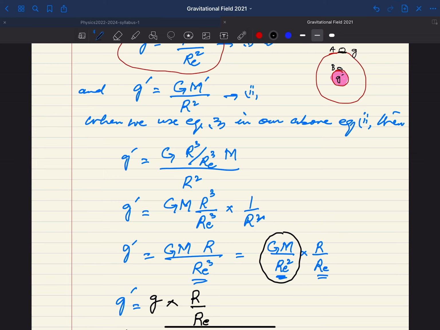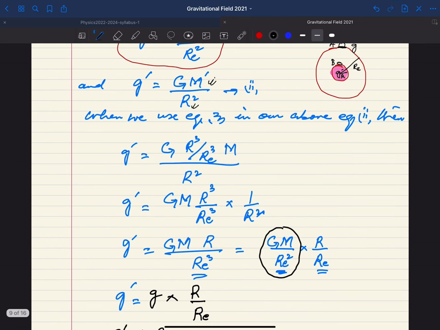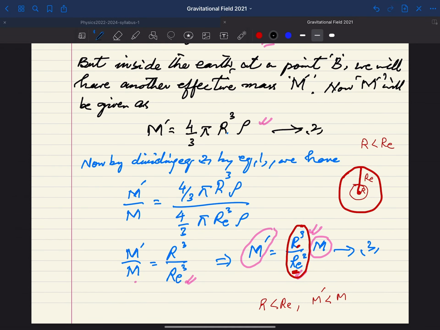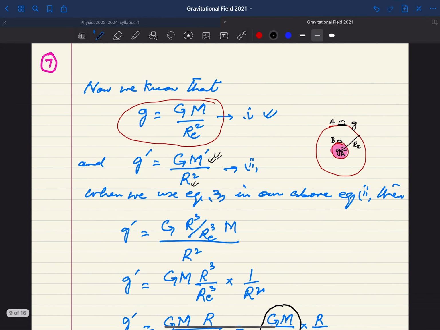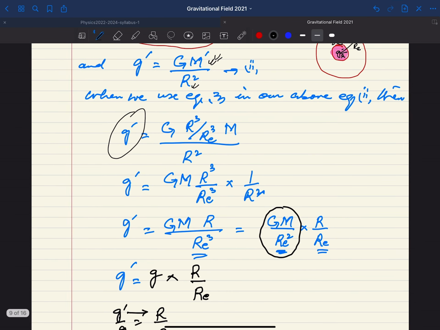And here, as I have just mentioned, the mass involved is only m dash, and of course the radius is only r. This is the radius r, and here you have radius Re. I am repeatedly mentioning these things, so be careful. When you use the equation for m dash here for the new value of g, or g dash, you get this situation.